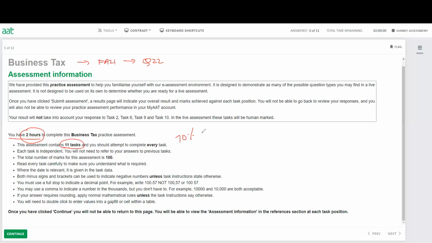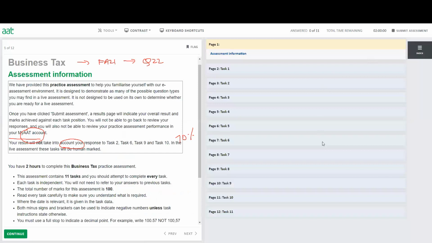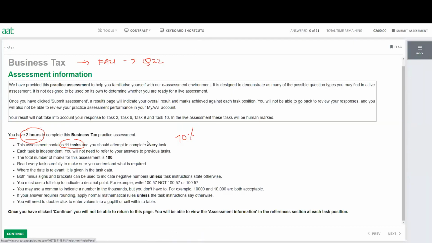The next important point you have to remember, the exam will give us some reference material that will be on the right corner. And obviously, like the task you can see here, as soon as we start the question, the assessment will give us some reference material. And so many students depend on the reference material in the exam.